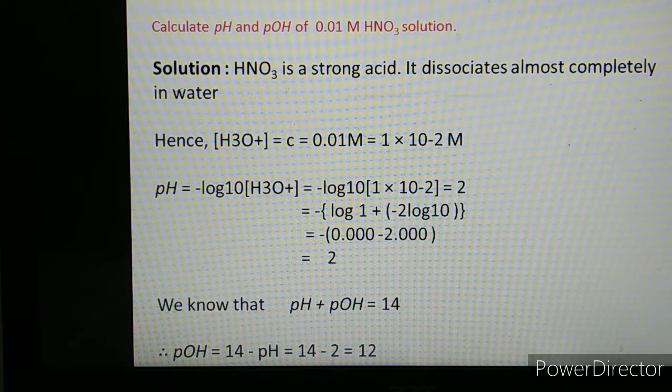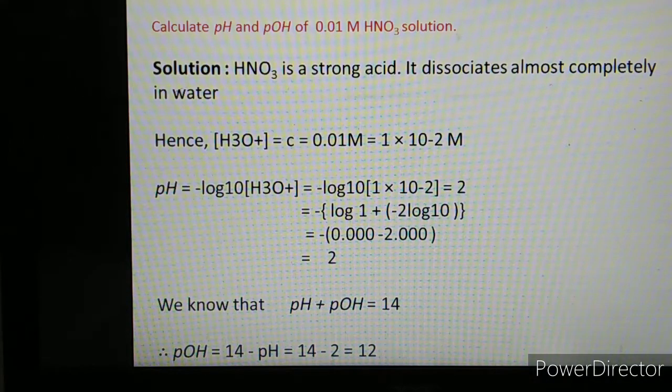We have to find pH. So, what is the formula for pH? pH is negative log to the base 10 of H3O plus ion concentration. The concentration of H3O plus ion is given as 1 into 10 raised to minus 2. Substituting that value, we will get pH is equal to minus log to the base 10 of bracket 1 into 10 raised to minus 2. We will take the log of both, log of 1 and log of 10 raised to minus 2.